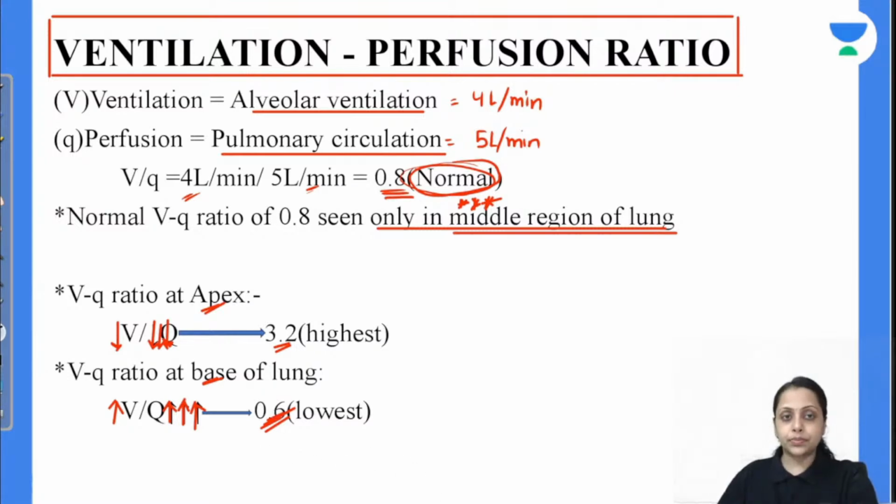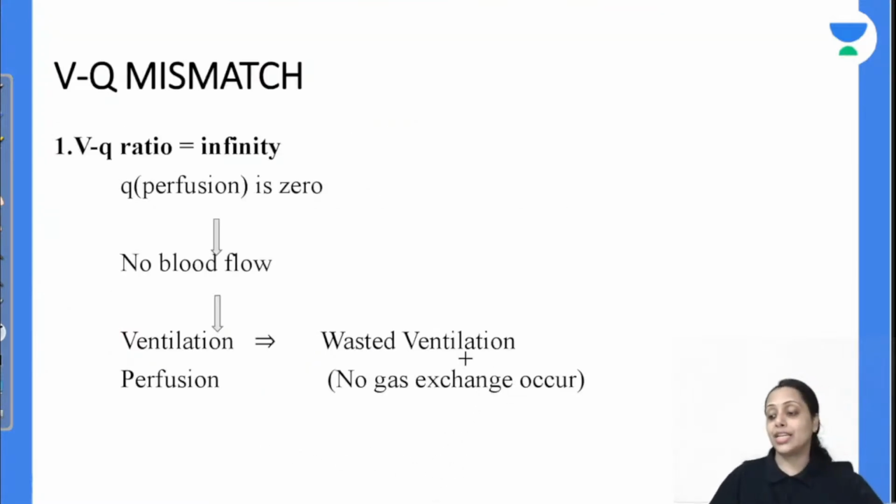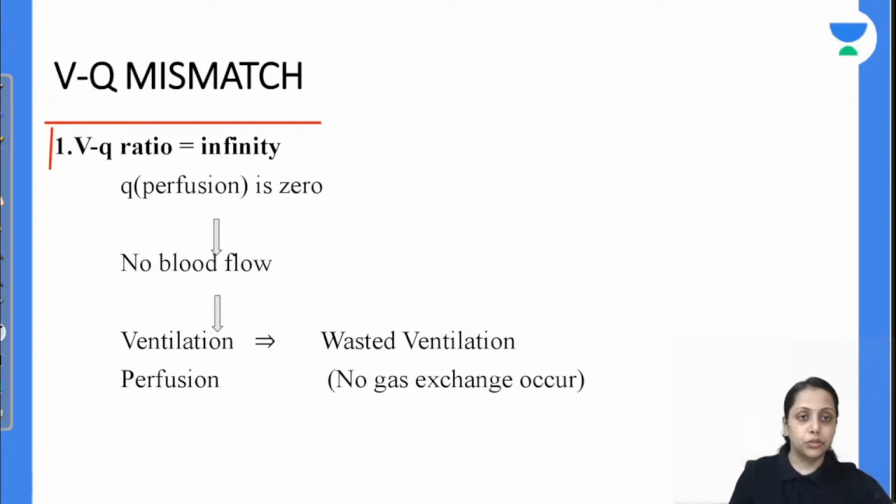Moving further, now coming to the ventilation perfusion mismatch. First situation, ventilation perfusion is infinite. कोई भी ratio कब infinite होगा? When denominator is 0.